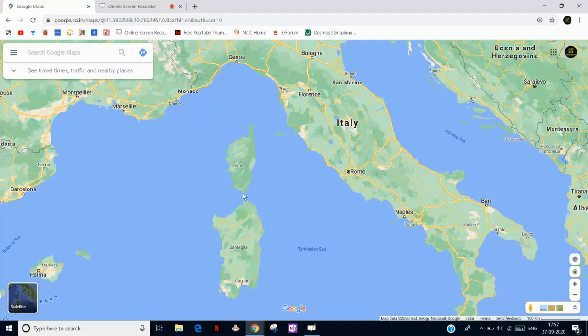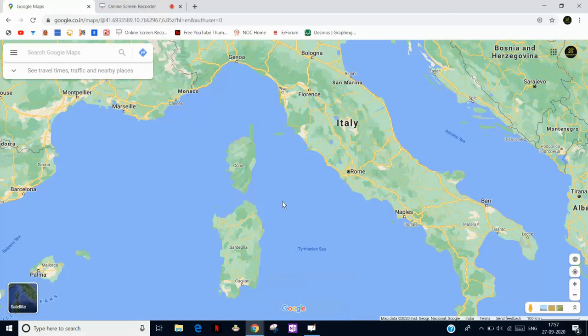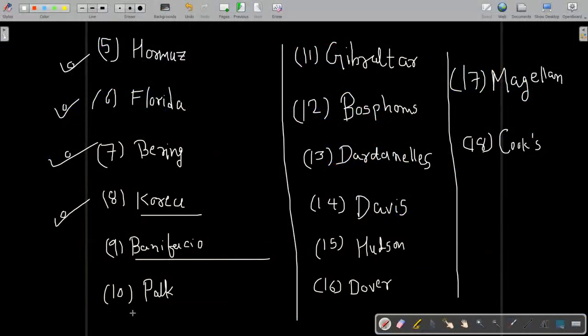Okay, so this is the strait, and its name is Bonifacio. You have to remember the location. Okay, that's not much important here. Wherever there are important points, like from an economic trading point of view or the oil sector, I will tell you all of them.